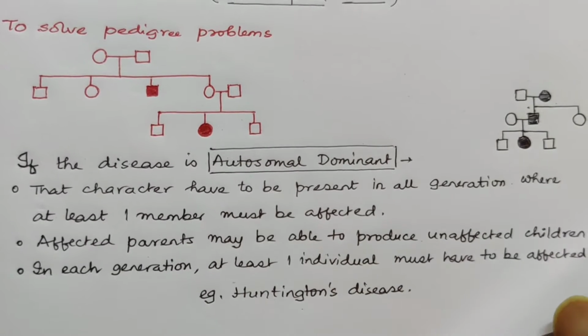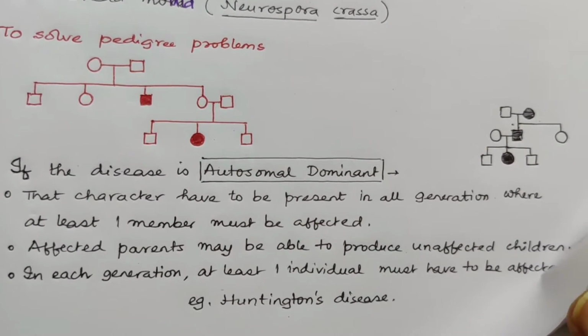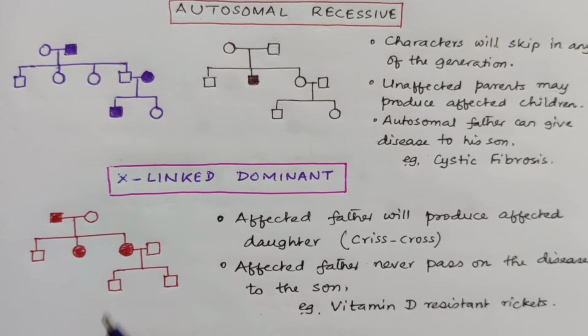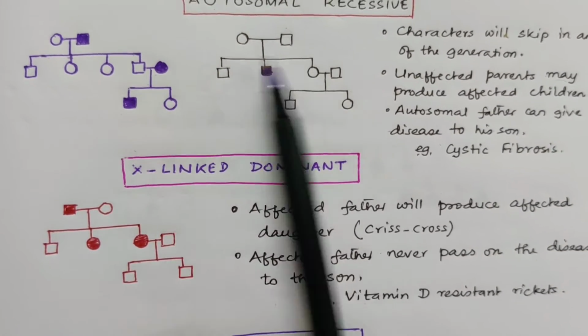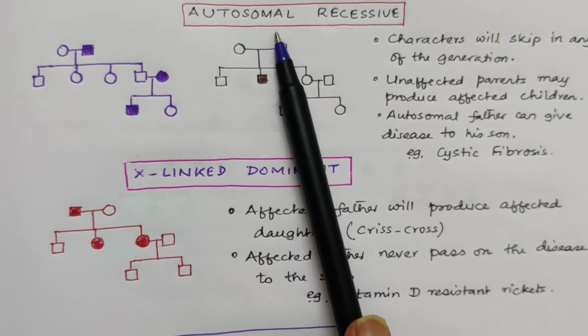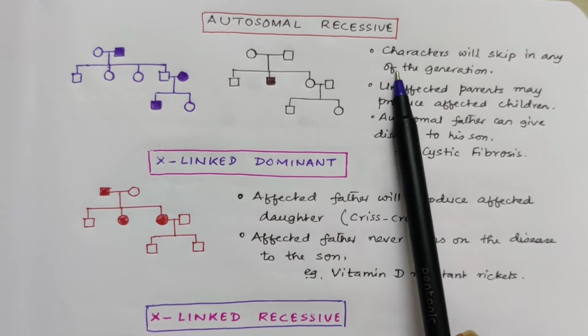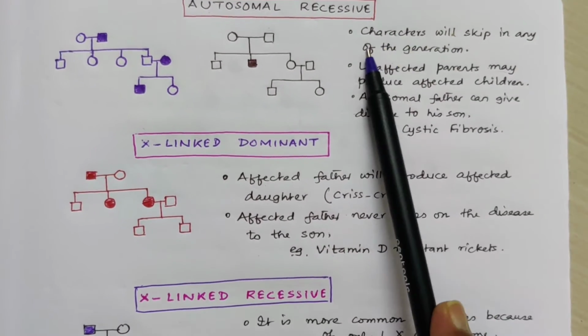Coming to the next part, that is autosomal recessive. In case of autosomal recessive, this is the case, these two. In case of autosomal recessive, you have to remember few characteristics just like autosomal dominant. The characters will skip in any of the generation.